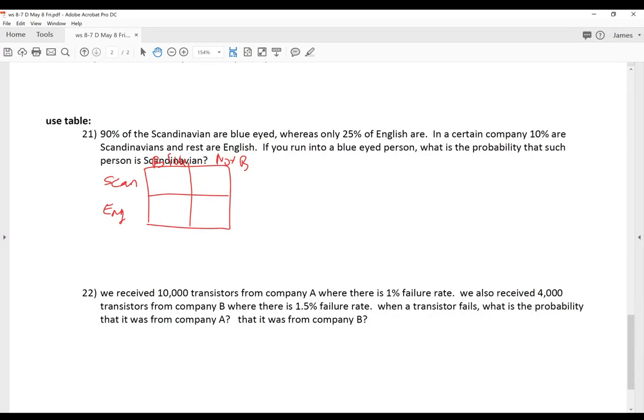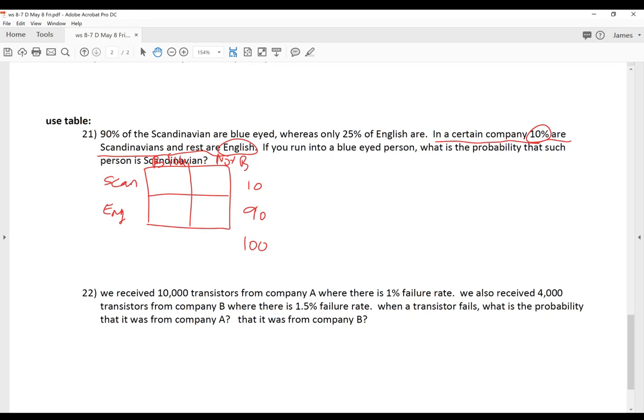Okay, so 90% of the Scandinavian people are blue eyes. So, you know what? Let's just assume that there's 100 people total, 100%. So, in a certain company, 10% are Scandinavians and the rest are English. So, out of 100 people, 10% means 10 people are Scandinavian, and the rest means 90 of them are English.